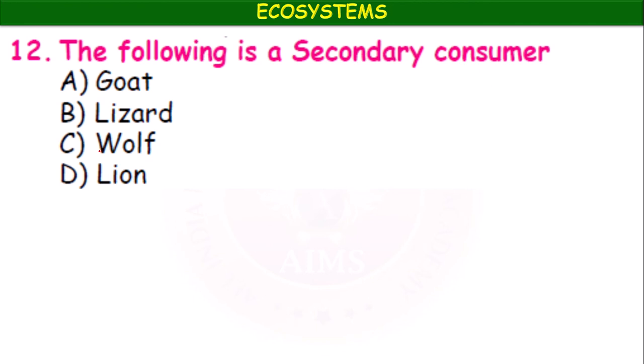The following is a secondary consumer: goat, lizard, wolf, lion. Lizard is a secondary consumer.